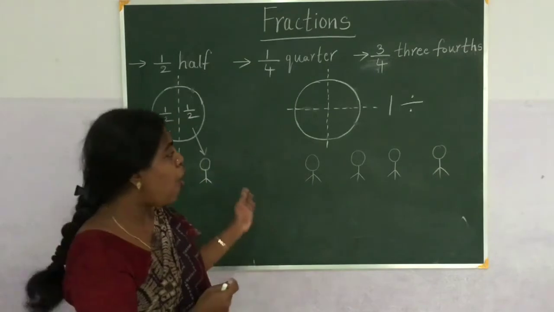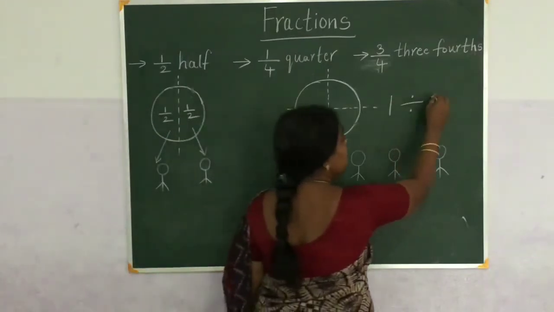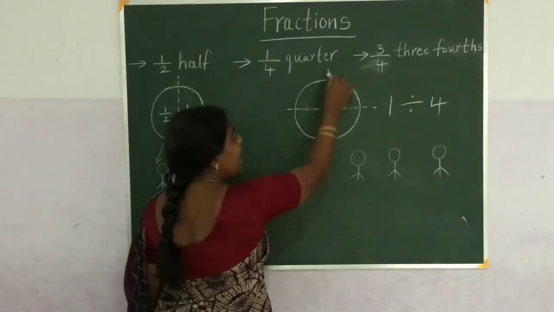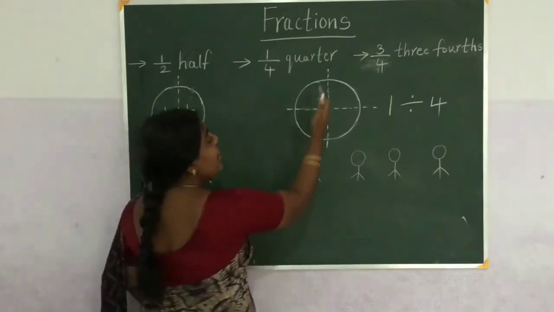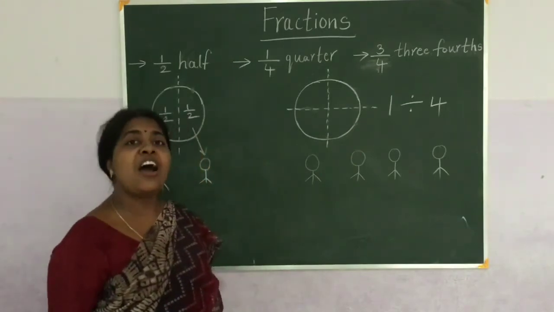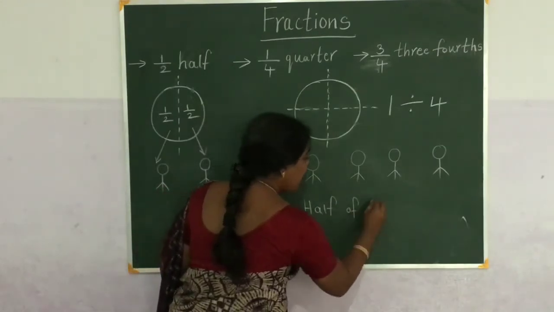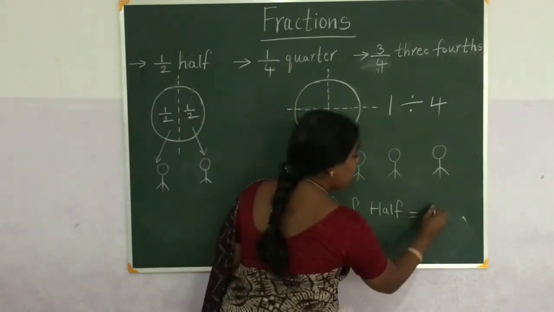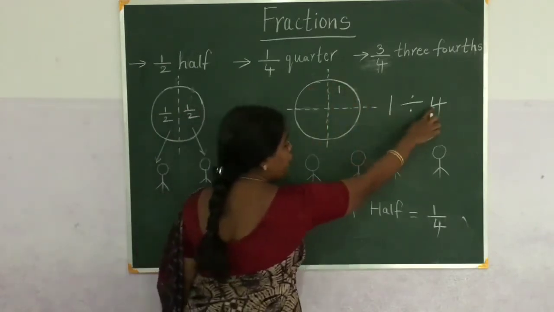So 1 full chapati is divided among how many children? I have to divide that 1 chapati for 4 children. So first I divided into half, and again this half into other half. So half of half. Half of half is 1 by 4. So here there are 4 equal parts. The total parts are 4.